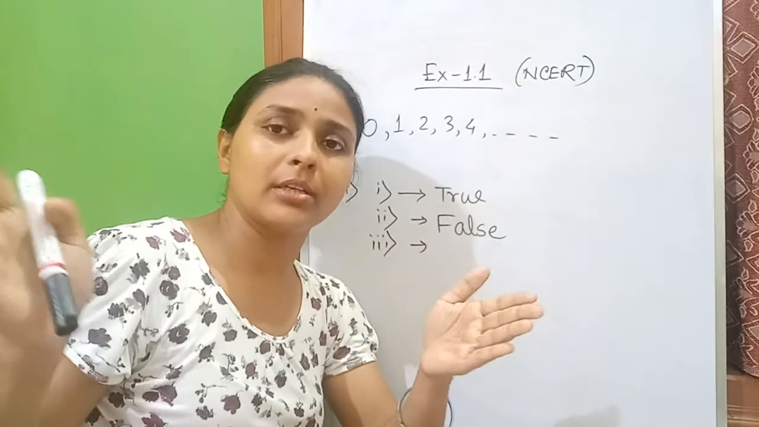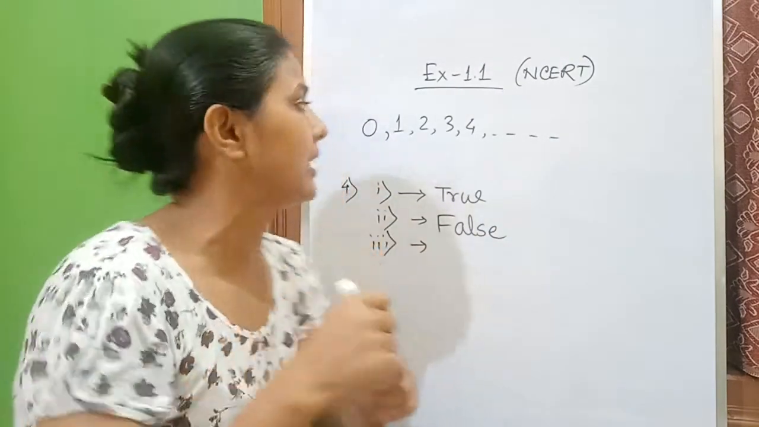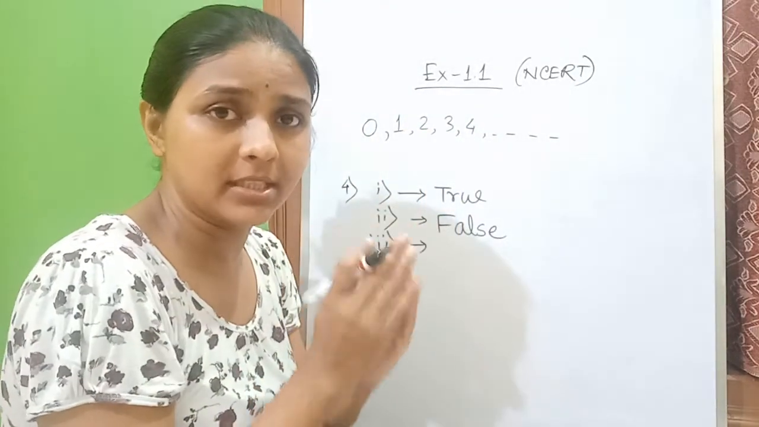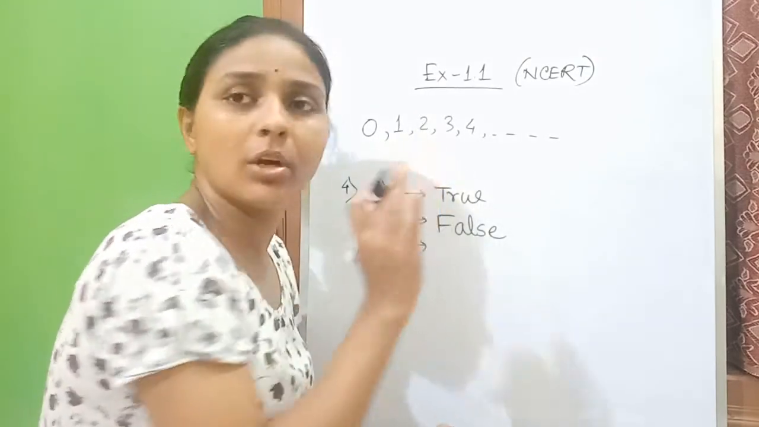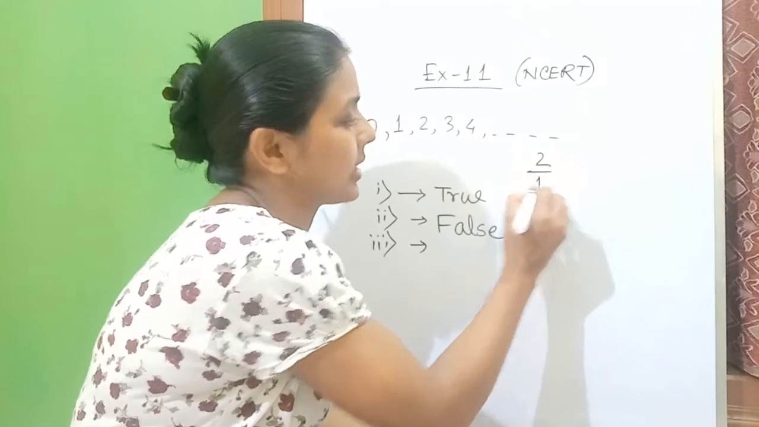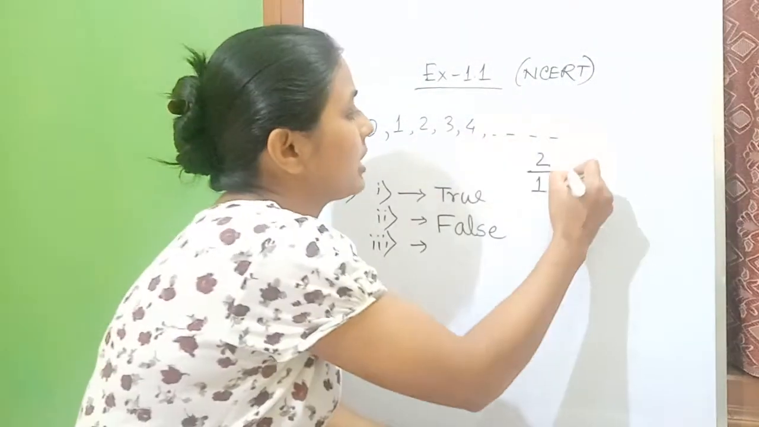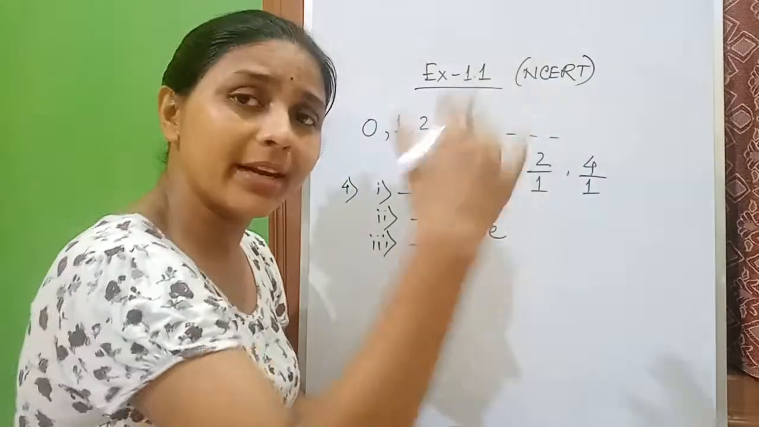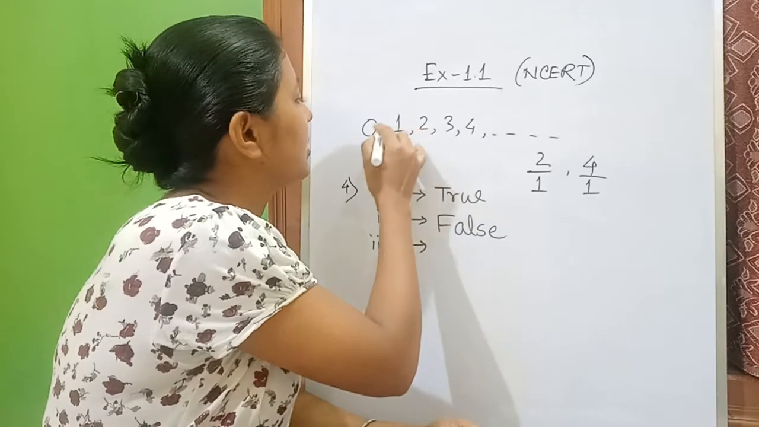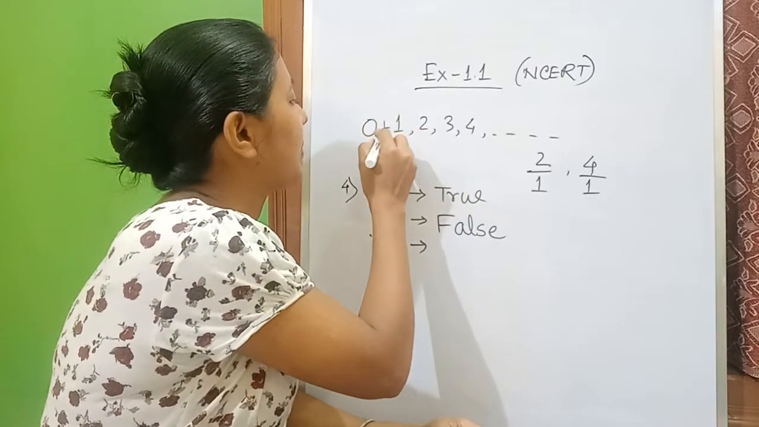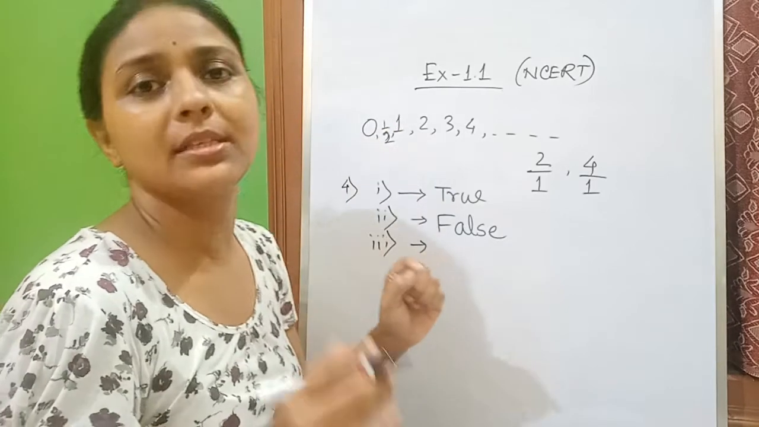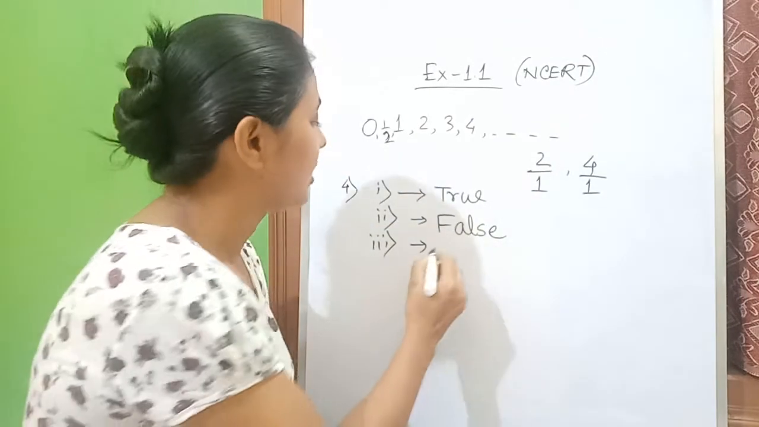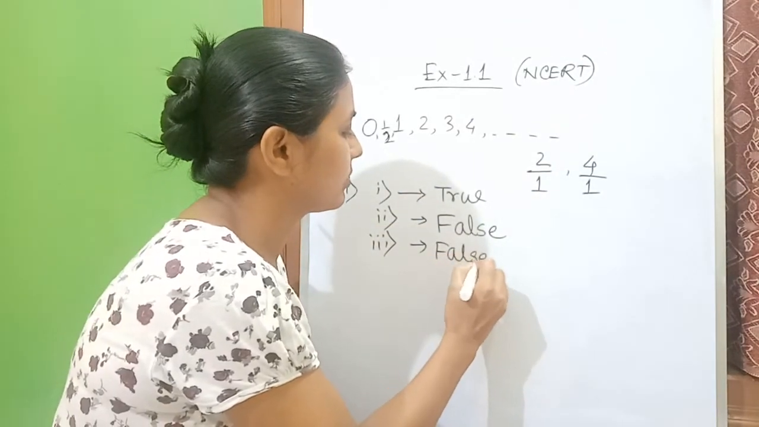No, not all. But obviously in rational numbers there are these numbers, because you might be thinking that only fractions are rational numbers. No. 2 also is a rational number, because 2 by 1 can be written. 4 is a rational number, 4 by 1 can be written. But not all rational numbers are whole numbers, because between 0 and 1 I have half. Half is a rational number but not a whole number. Okay, so this is also false.